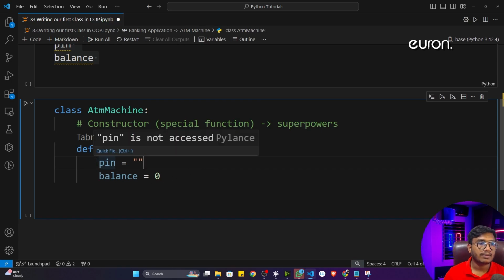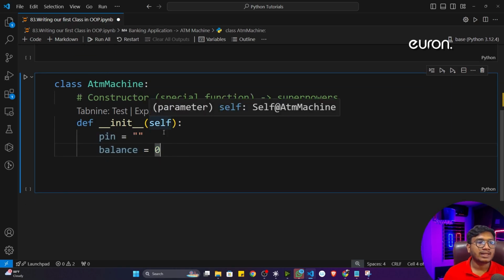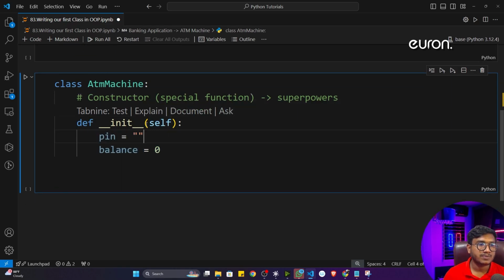Now see, this is not the actual way to define our data, this class variable. We can also call this data property a class variable. One thing you can see is that I'm giving self inside this parenthesis. Now you can ask me, what is self? This is the ATM machine constructor you have defined. Self is nothing but it is pointing to the ATM machine. It is telling that this is the ATM machine constructor, not any other class constructor. Now here you also have to define the variables you have defined.